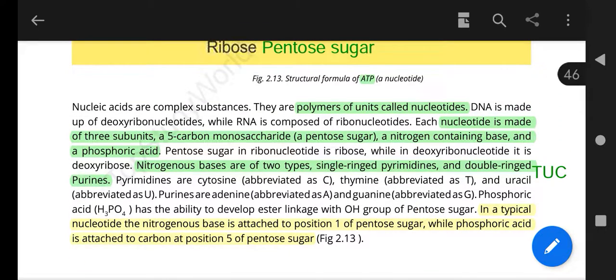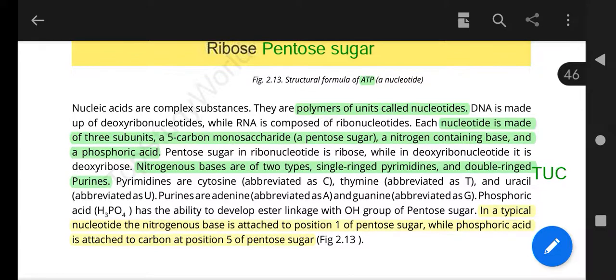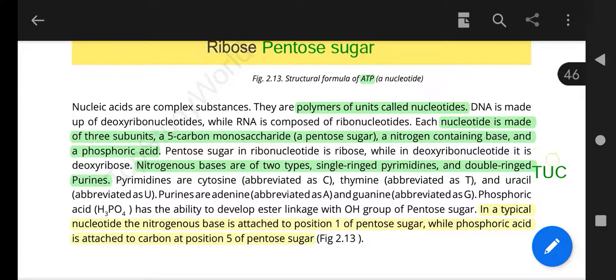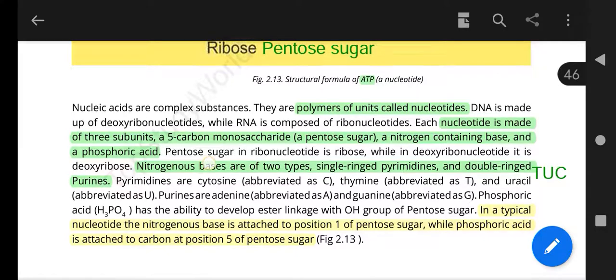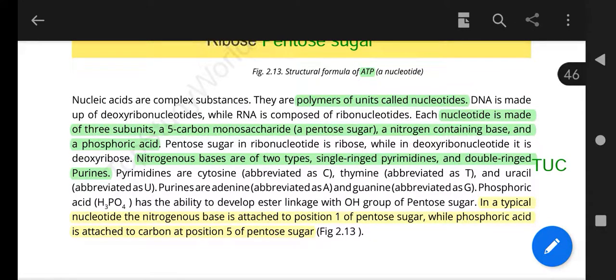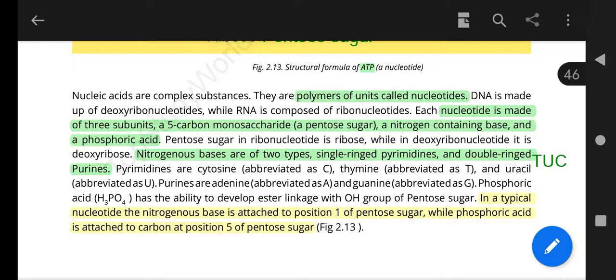So a nucleotide contains pentose sugar, nitrogenous base, and phosphoric acid. The pentose sugar in ribonucleotide or RNA is ribose, and in DNA it is deoxyribose. Nitrogenous bases are of two types. They may be single ringed or double ringed. If they are single ringed, they are called pyrimidines, and if they are double ringed, they are called purines. You can remember it by reversing the names. Pyrimidines contain the word di, but are single ringed; purines are double ringed.